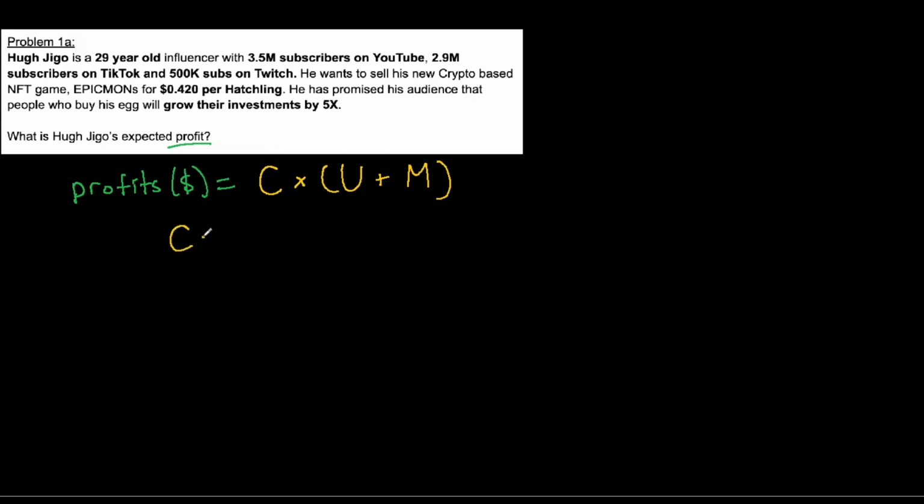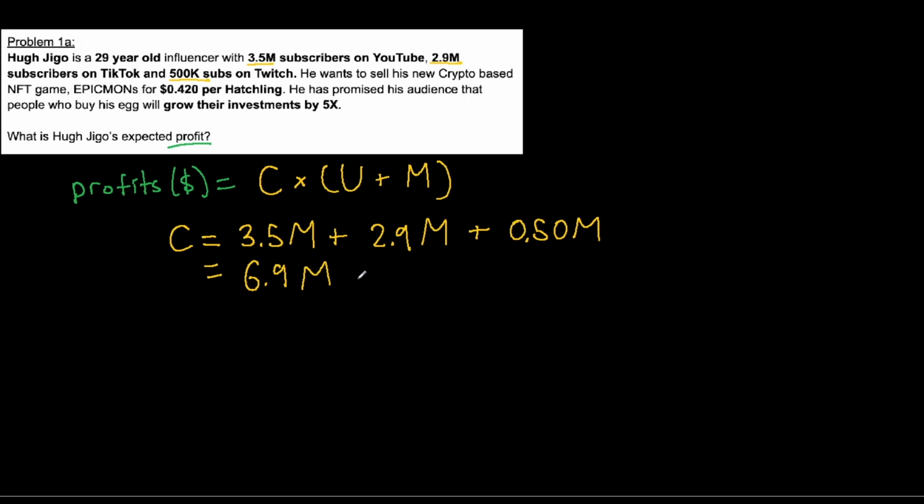First, C, his level of influence, which equals the number of subscribers and followers he has: 3.5 million on YouTube plus 2.9 million on TikTok and 500,000 on Twitch. That would equal 6.9 million followers. So that would be our C variable.